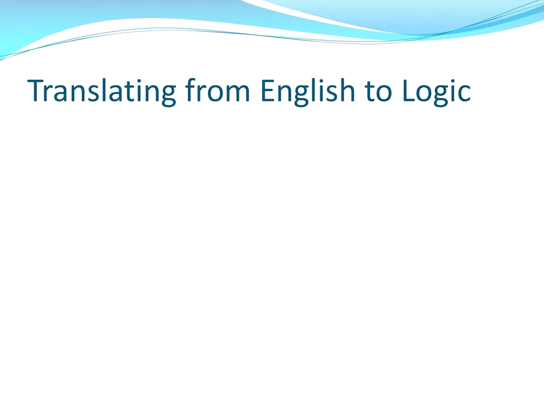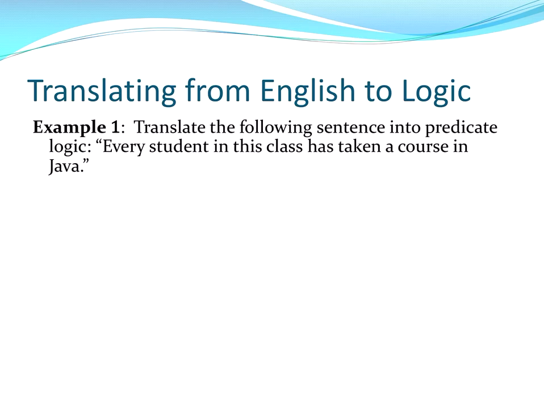We're in Rosen, Discrete Mathematics and its Application, Chapter 1.4 on predicate logic and propositional functions. We've been discussing quantifiers, and I want to spend some time in practical application talking about how we can translate sentences that contain quantifier language into symbolic propositional functions bound by quantifiers. All right, here's our first example.